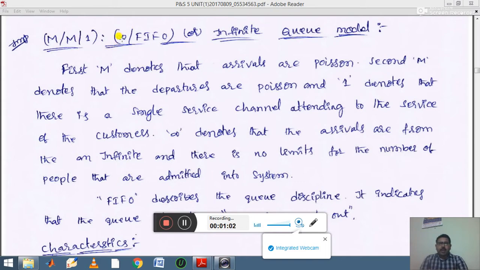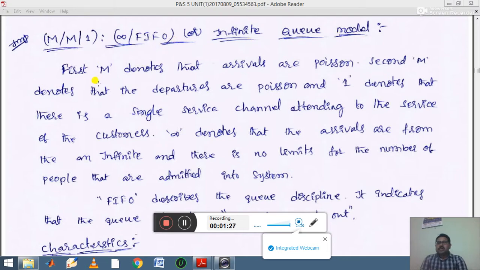that while arriving, the people are standing in a queue, so the queue length is infinite. You can't take it as n or any finite number. The queue length is infinite. And FIFO, you know, indicates first in first out. This is the infinite queue model.